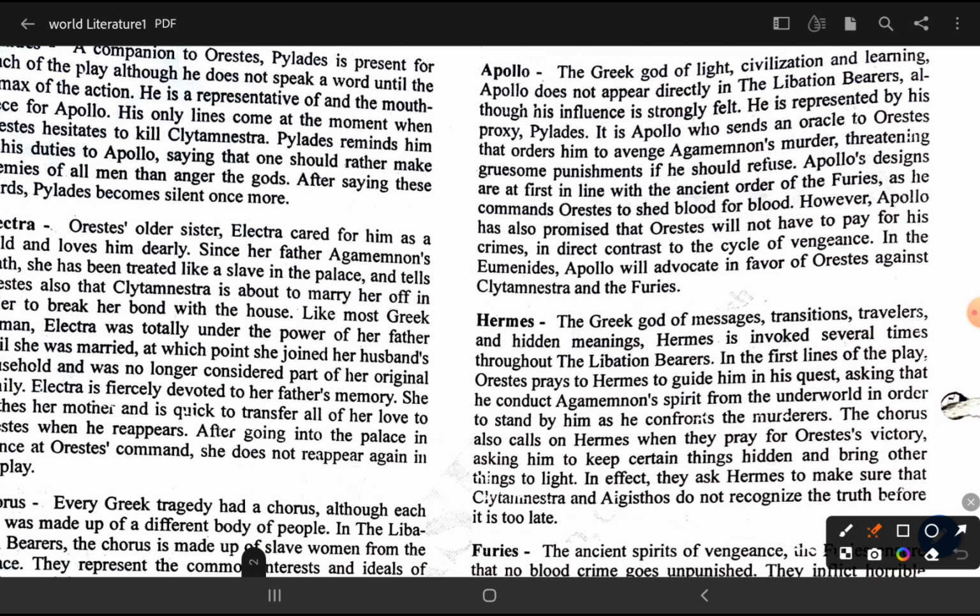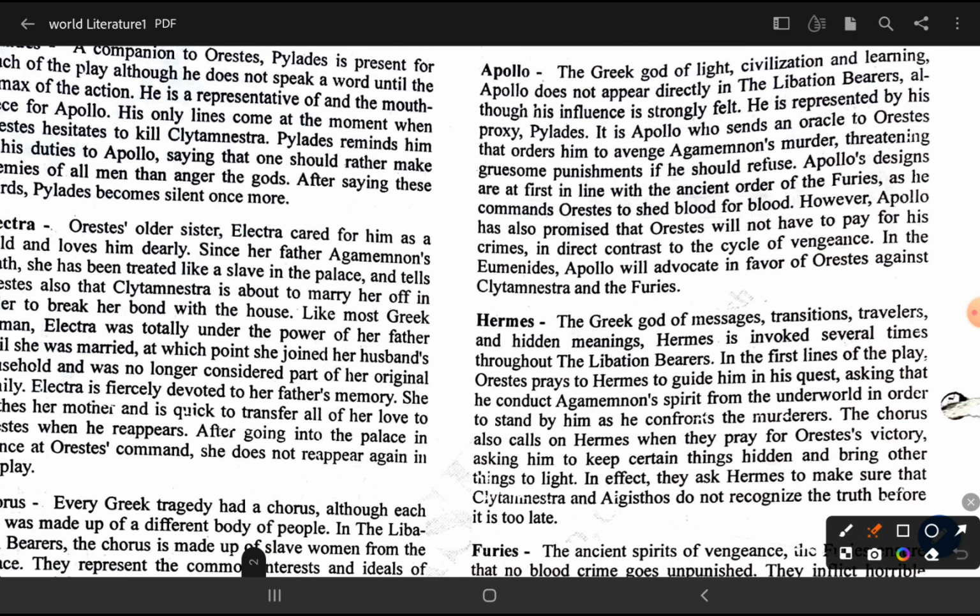Okay, next is Apollo, the Greek god of light, civilization and learning. Apollo does not appear directly in the Libation Bearers. सिर्फ उनका जो था his influence is strongly felt. जैसे कई बार क्या होता है, we can feel someone's influence कि किसी ने ऐसे बोला था तो हमें ऐसे करना चाहिए. In this work as well, we are feeling his influence.